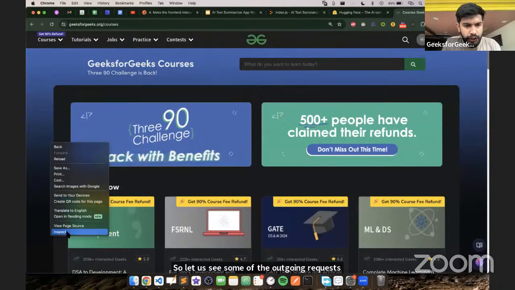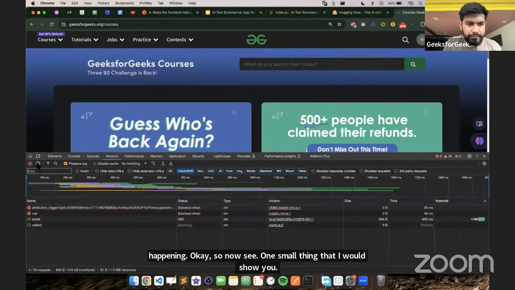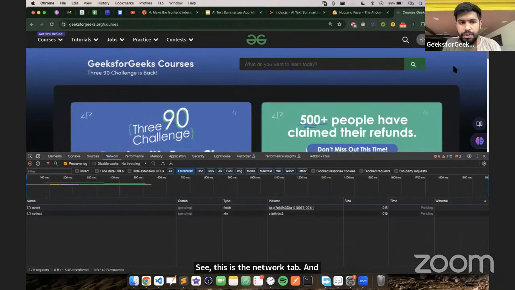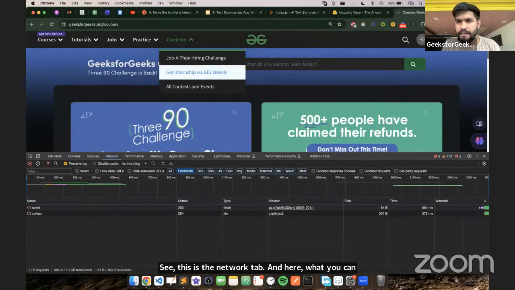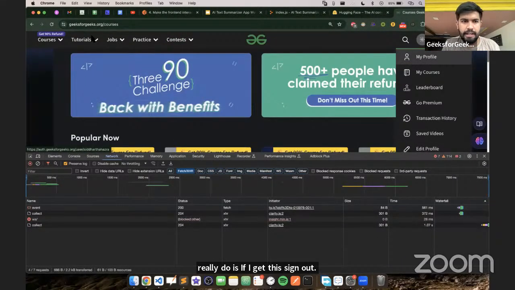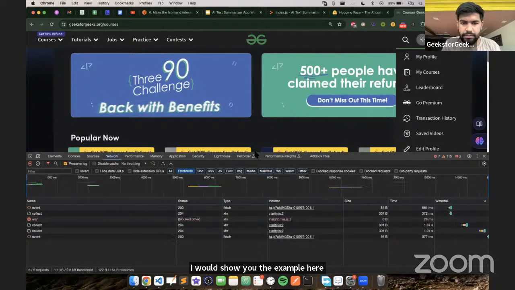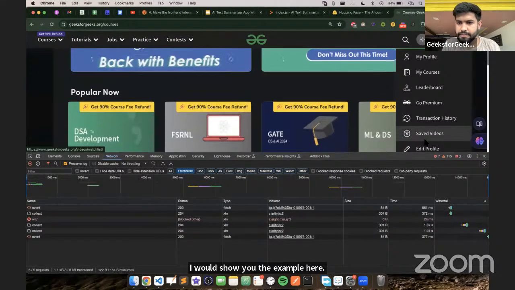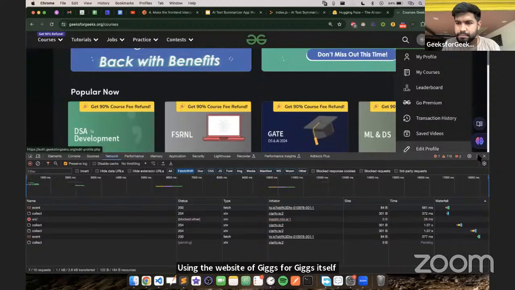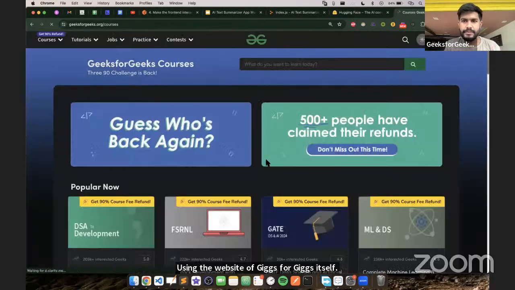Now see one small thing that I would show you. This is the network tab. Here, if I just sign out, I would show you the example using the website of GeeksforGeeks itself. I have signed out.